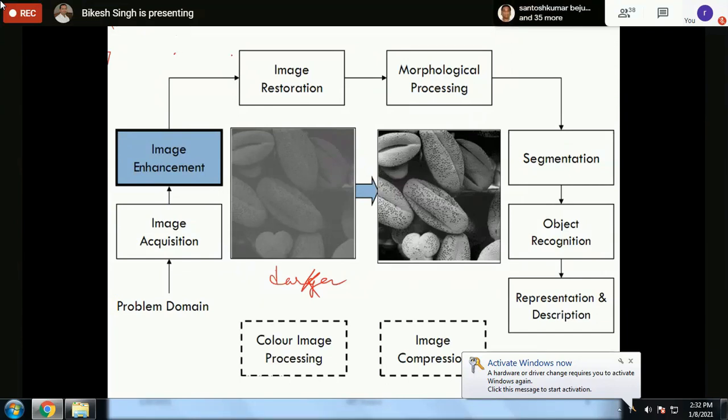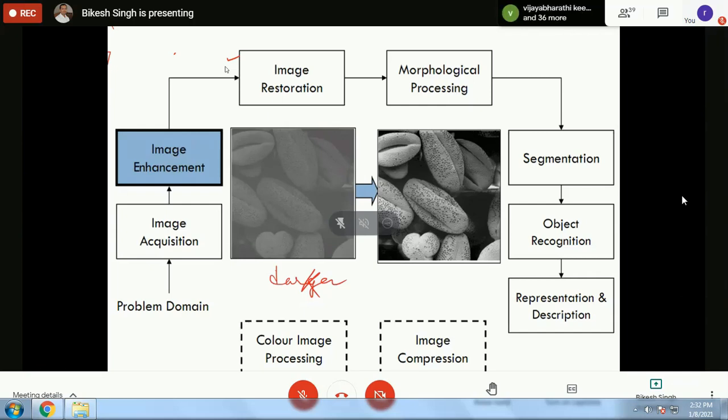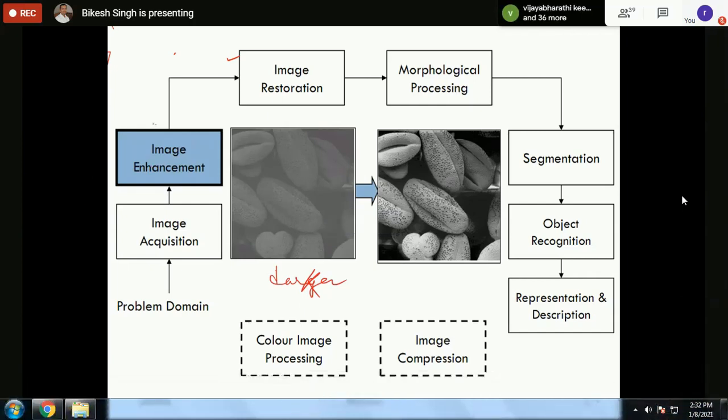There are a number of other techniques of image enhancement also. I'll discuss one or two, not all. Then we have image restoration. Image enhancement improves the image quality, and image restoration also improves the image quality. But there is some difference. In image enhancement, as I told you, you simply increase or decrease the brightness of the image. That is actually a hit and trial procedure: the image is not looking good, so let me increase the brightness, maybe my objects will be clear. How much to improve depends on the user. The user is the judge.